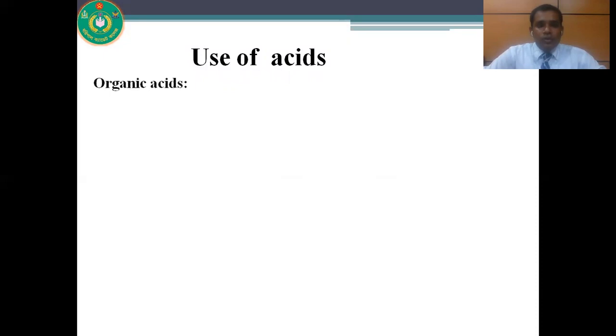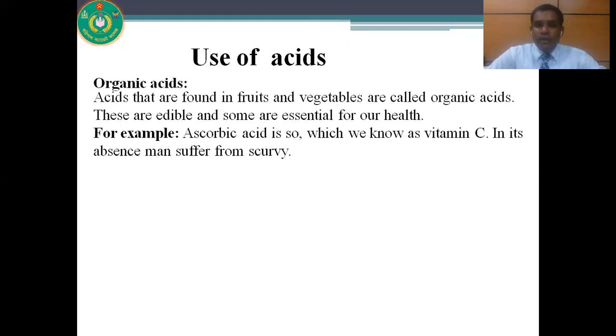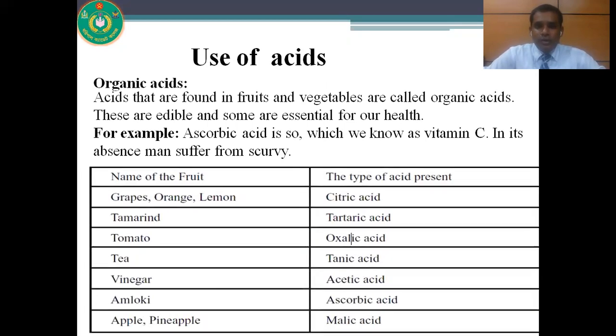Now, what are the uses of organic acids? Acids that are found in fruits and vegetables are called organic acids. These are edible and some are essential for our health. For example, ascorbic acid, it is also known to us as vitamin C. In its absence, people suffer from scurvy. So there are some examples of organic acids that are present in different fruits.